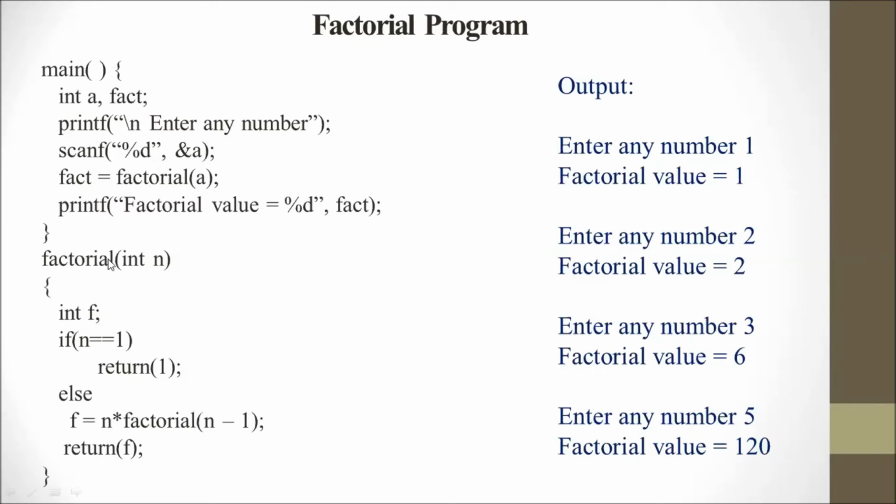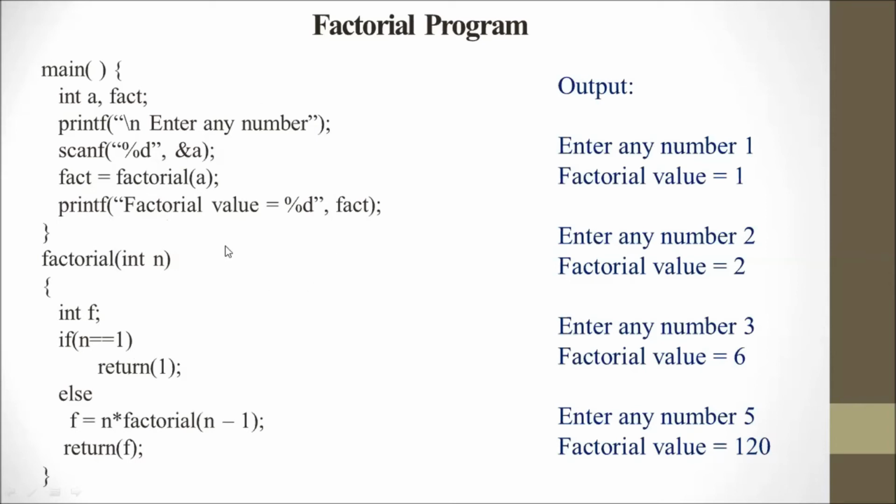Okay, this function will return the value to the main function, and the result will be printed by the printf function: "factorial value equal to" the value we receive from the return, so this value fact will print. Okay, so suppose we want to understand the output.